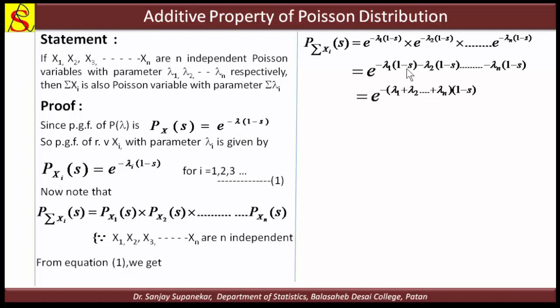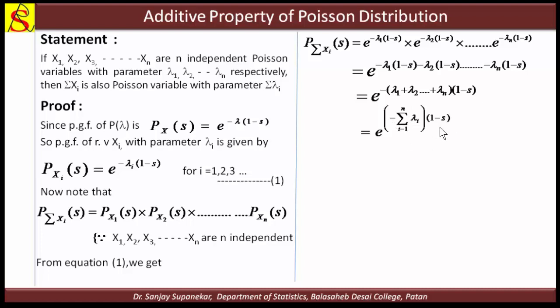So the expression is e raised to minus (lambda 1 plus lambda 2 plus ... lambda n) into (1 minus s). This is also written as e raised to minus summation of lambda i into (1 minus s), with the minus sign outside, where the summation gives lambda 1 plus lambda 2 plus ... plus lambda n.